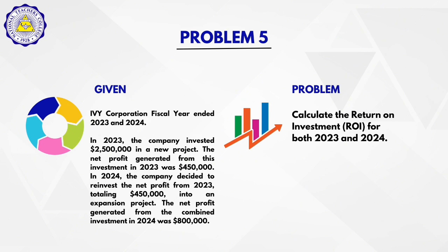For problem 5, we have the Ivy Corporation fiscal year ended 2023 and 2024. In 2023, the company invested $2,500,000 in a new project, and the net profit generated from this investment in 2023 was $450,000. In 2024, the company decided to reinvest the net profit from 2023, totaling $450,000, into an expansion project. The net profit generated from the combined investment in 2024 was $800,000. So the problem, we need to calculate the return on investment or ROI for both 2023 and 2024.